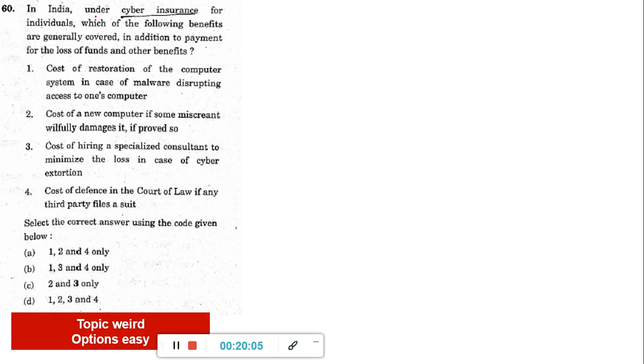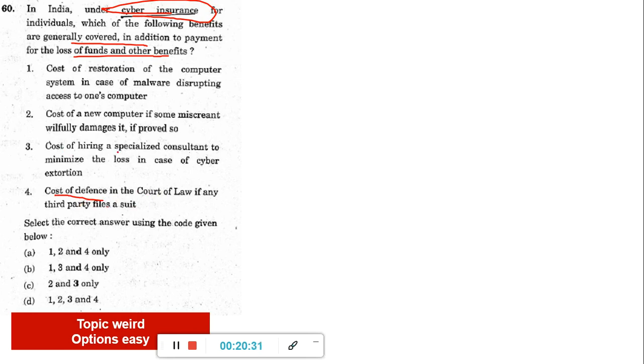Now, in India, under cyber insurance for individuals, which of the following benefits are generally covered in addition to payment for the loss of funds and other benefits? Meaning cyber insurance, what all will they cover? Because they asked farm insurance, crop insurance, now they're asking cyber insurance. It's a weird question, but very simple options. So we see here, cost of defense in the court of law if any third party files a suit. So you know it or you don't know.